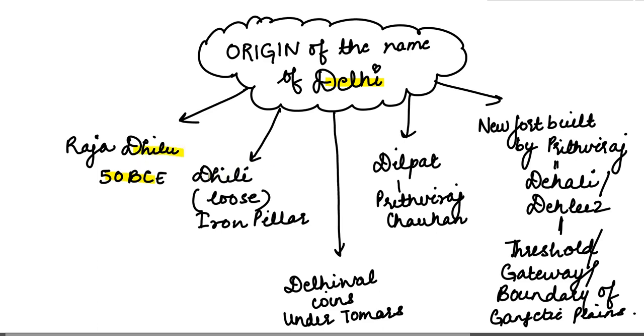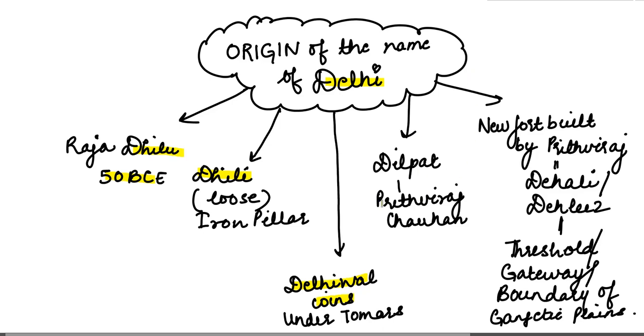Another story is that Delhi is derived from the word Dhili, which means loose. So it is said that this name was used by the Tomars to refer to the city because the iron pillar of Delhi had a weak foundation and had to be moved. There is one other story that the coins in circulation in the region under Tomars were called Dehliwal coins, and hence the name of Delhi was derived from those coins.